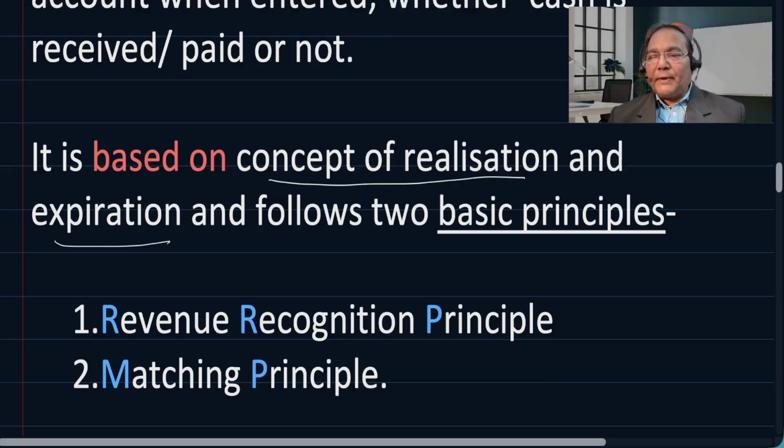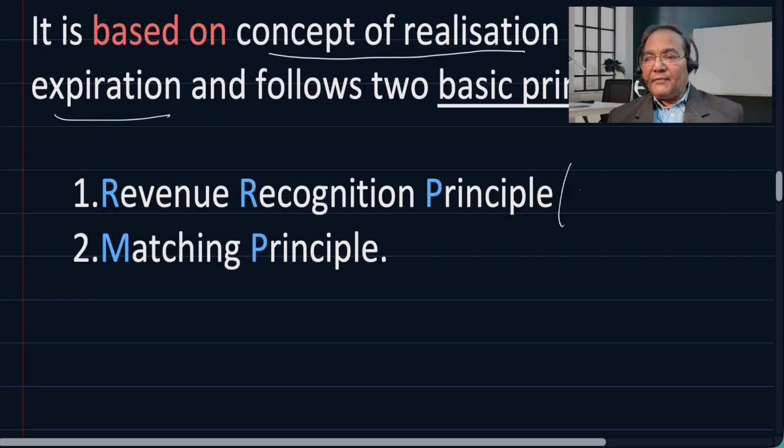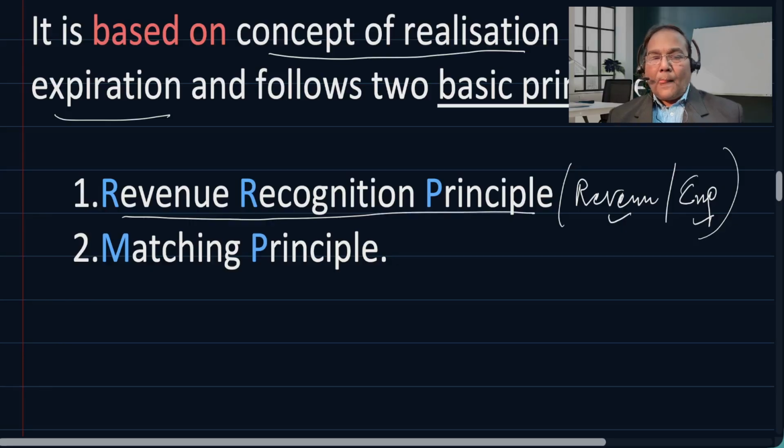So it follows two basic principles. What are they? Revenue recognition principle means for every revenue there is a corresponding cost or expense. In order to generate revenue, some cost or expenses have been incurred. This is the revenue recognition principle. Matching principle, we have already discussed, it matches.